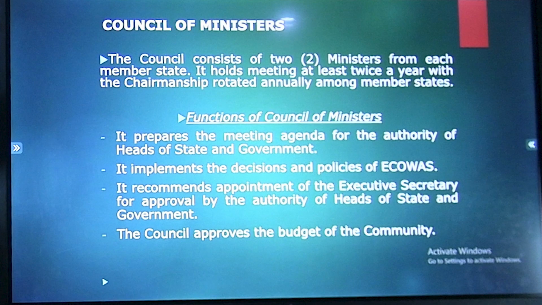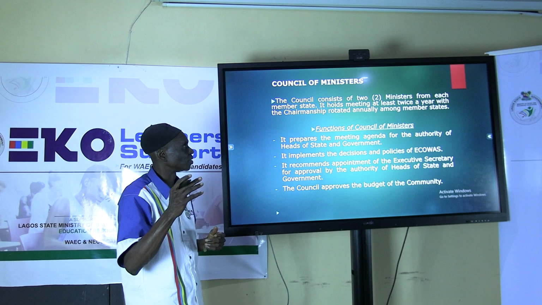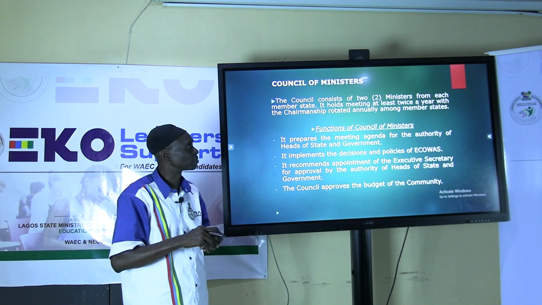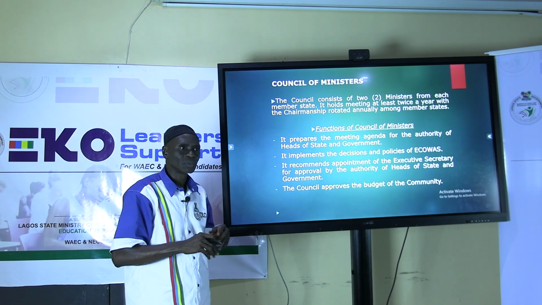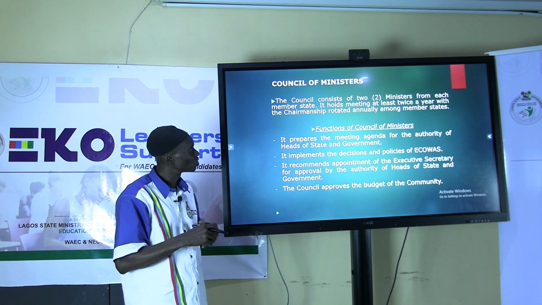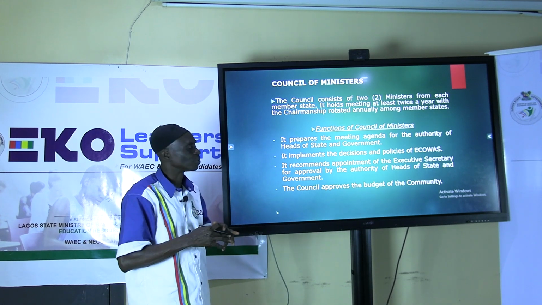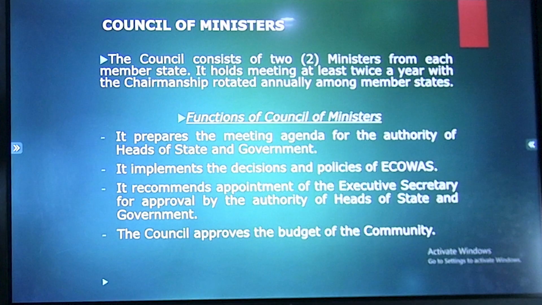Now, the Council of Ministers. The Council of Ministers consists of 2 ministers from each member state. It holds meetings at least twice a year, with the chairmanship rotated annually among member states. I think this is clear enough. Every member state will send 2 representatives to the council, and that is the body that meets twice a year. The chairmanship is rotated. Functions of the Council of Ministers include that it prepares the meeting agenda for the supreme organ, which is the Authority of Heads of State and Government. This organ is the one to prepare the agenda of their meeting.